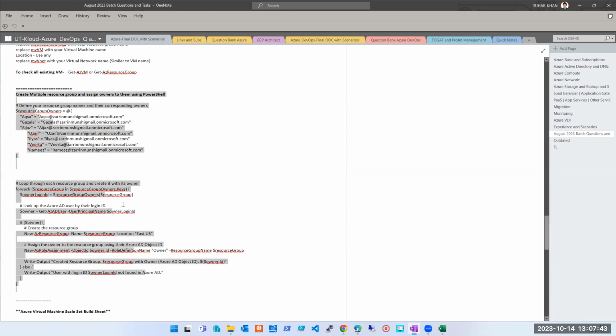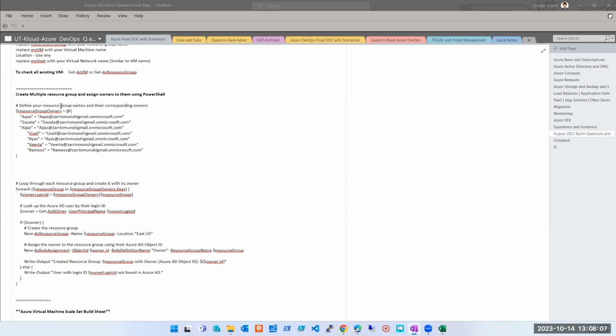If you fail, let me know. But again, this is not a part of AZ-900, AZ-104 or AZ-305. It is something extra. Just because I use it while creating, I thought I'd share it with you guys. I have made it very easy and added comments so you can understand what needs to be typed in where. So try it once if you want, otherwise that's okay. No one is going to ask you in your interview what the script is to create multiple resource groups and assign them their owners. Still, out of curiosity, if you want to know, try this. Otherwise, it's not a part of our portion.